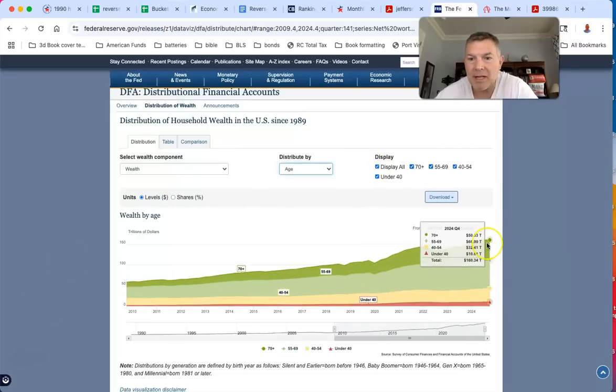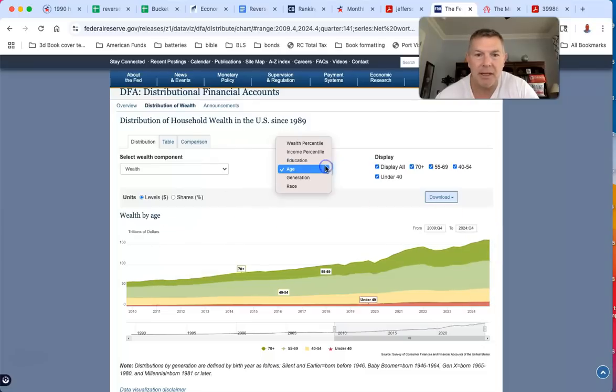See, wealth by age. The people who are 70 or over have $50 trillion of wealth. The people under 40 have $10 trillion. Pretty interesting. And then you can see right here, the people 55 to 69 have $67 trillion of wealth, dudes. 67 trillion, the people 55 to 69. So I'm 54, so I'm far away from 55. I'll turn 55 in 2 months. So hopefully I'll be in that top category there. But isn't that crazy? Nuts.